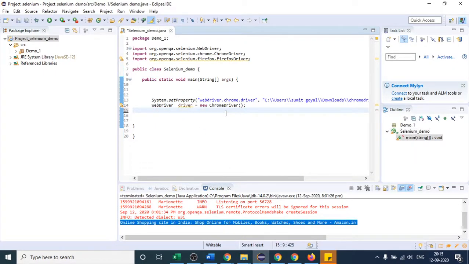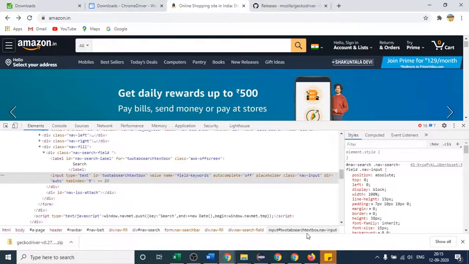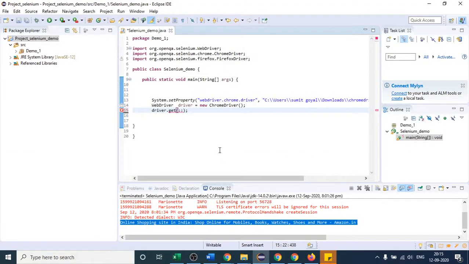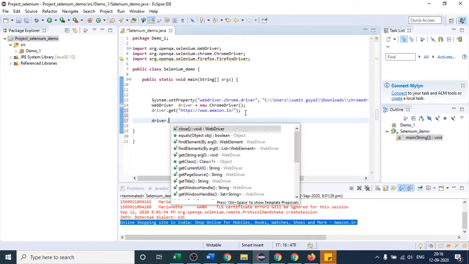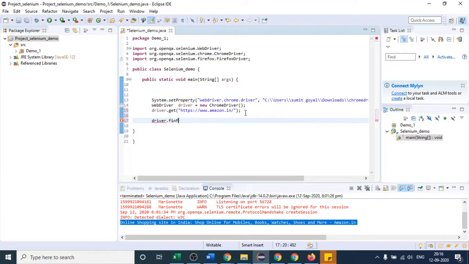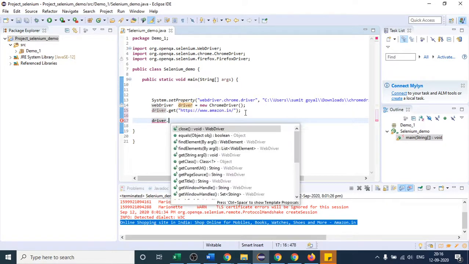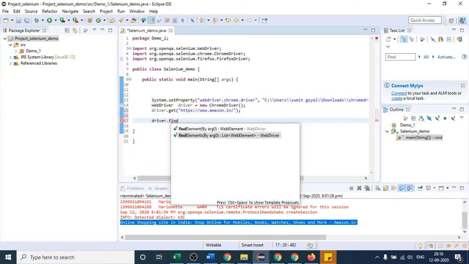Okay, after that I will come here. So first of all, let me open the Amazon website. So get method will help us in doing that. So this is the website URL. I will simply open the Amazon website here. And after that, I will write one statement. First of all, we have to find the web element. There is one method to find the web element, which is find element, right? Do not consider this one.